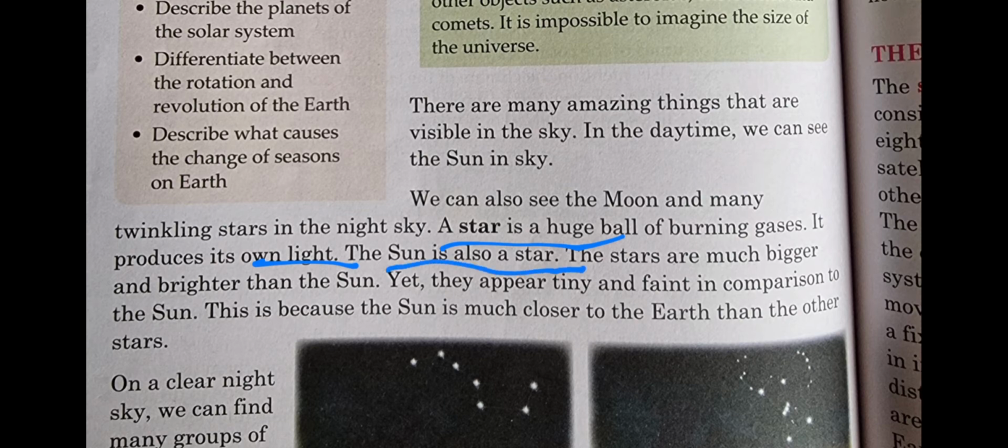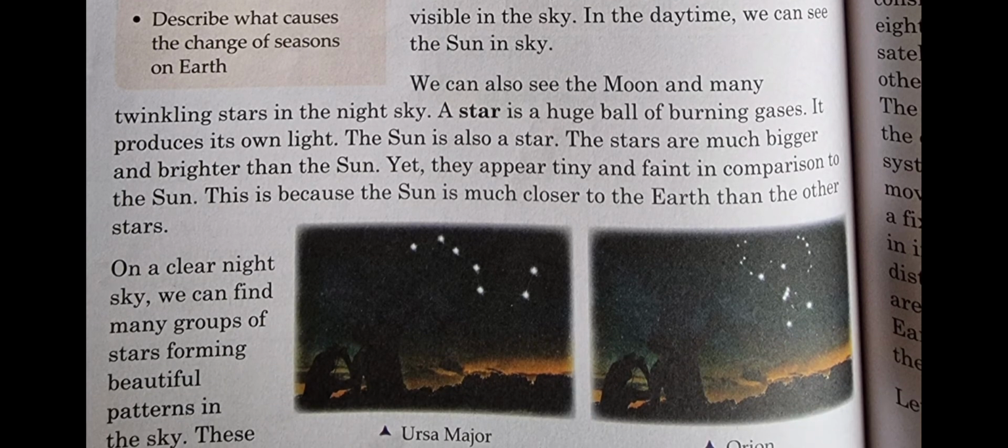The stars are much bigger and brighter than the sun. Yet they appear tiny and faint in comparison to the sun. This is because the sun is much closer to the earth than the other stars.